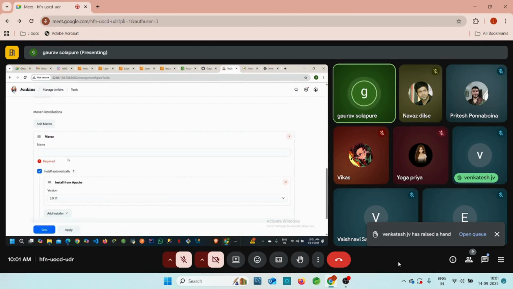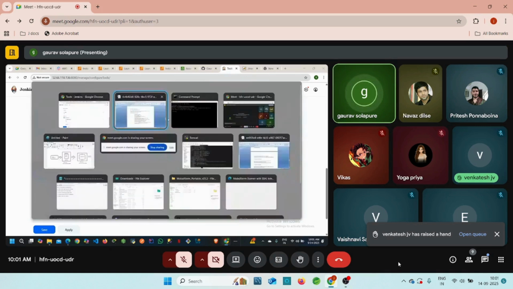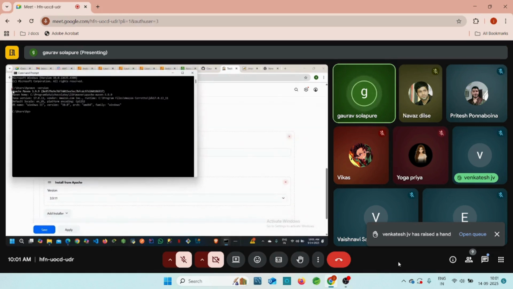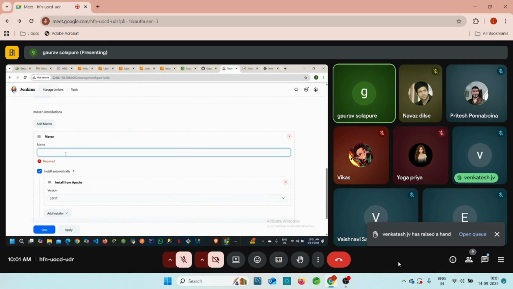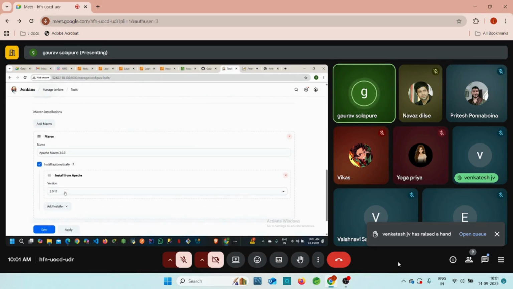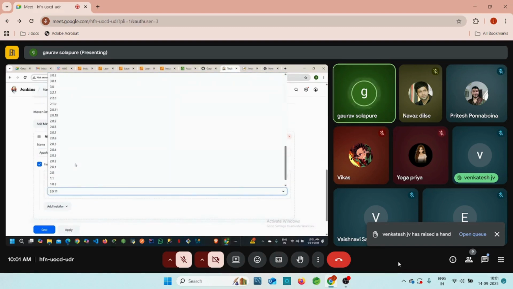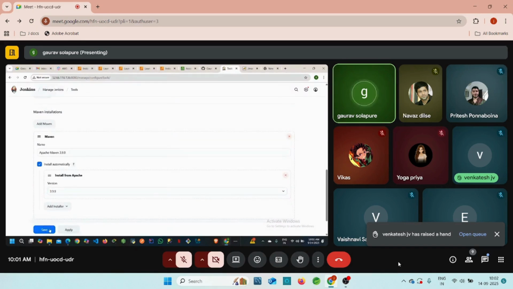Just click on add Maven, and whatever we have in the Windows operating system, copy this Apache Maven 3.9.9 and add it here. Okay. Similarly, install automatically. Just add the same version 3.9.9 from this drop down, right? Then apply, just click on save, right?